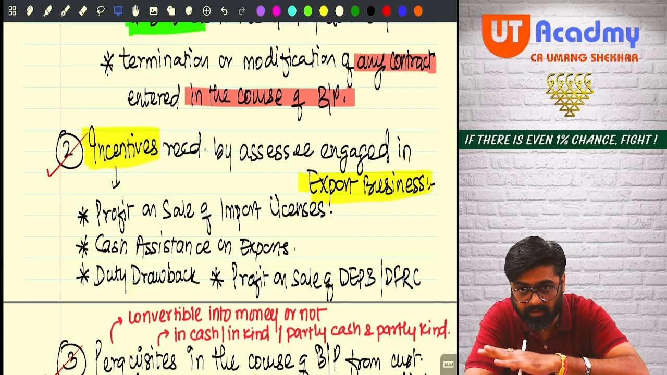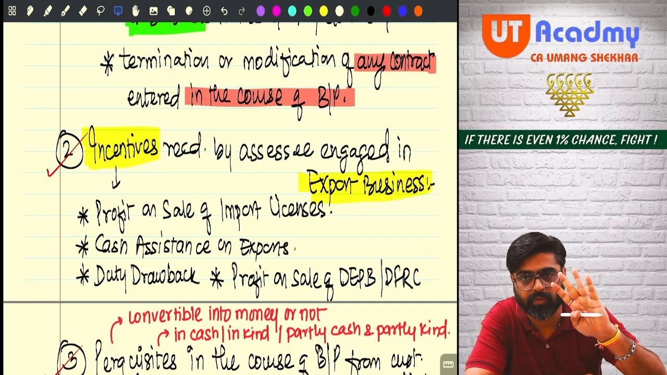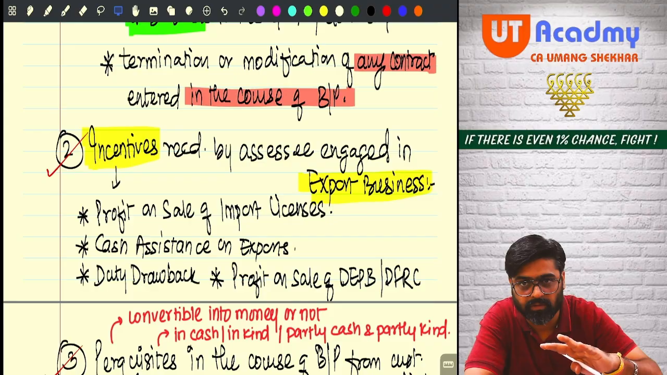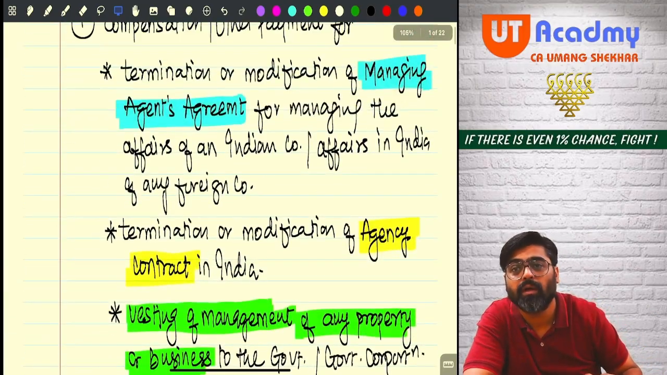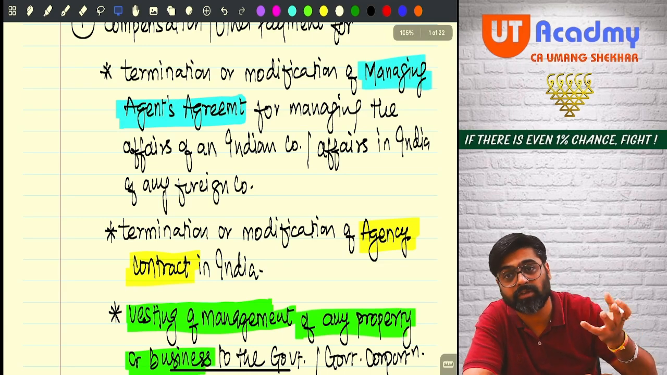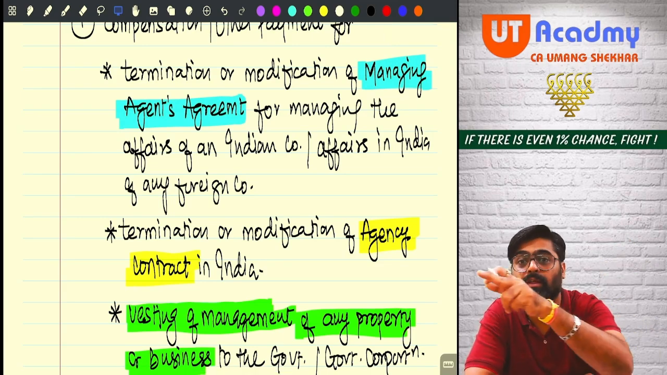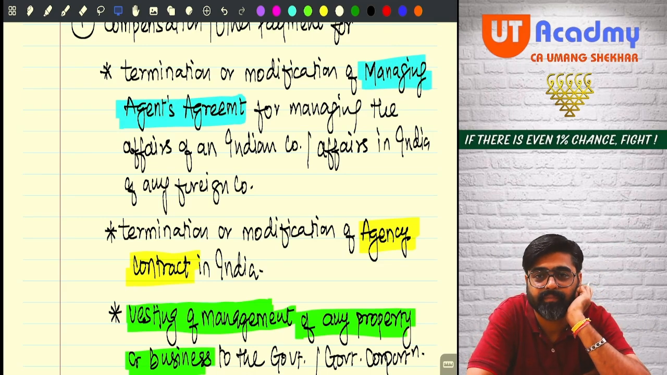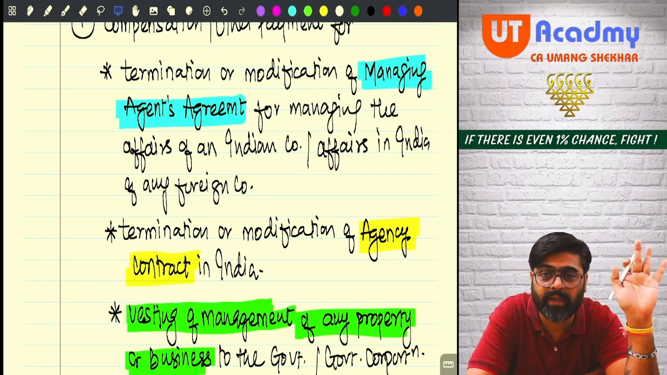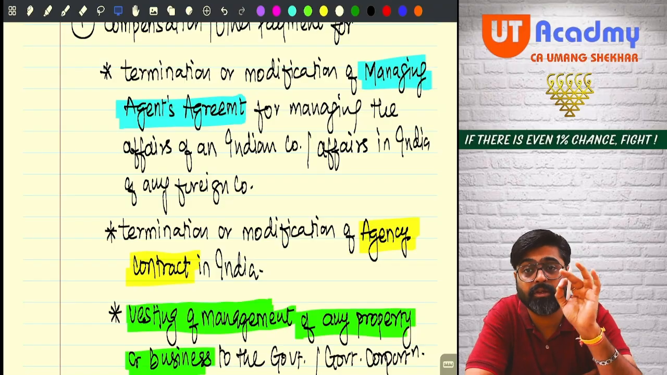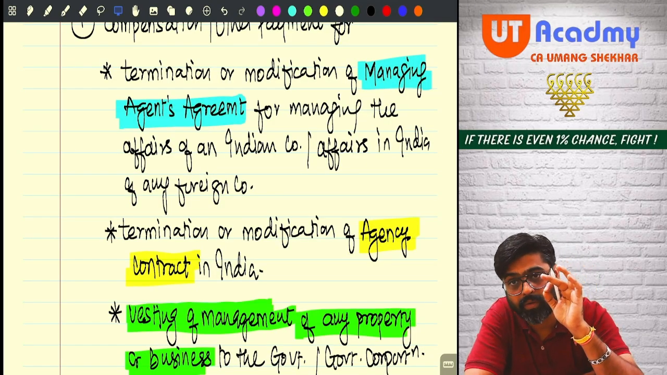Now for all these four reasons, you are receiving compensation or any other payment. Then that compensation, that other payment will be treated as your PGBP income. You cannot bring this income under any other head except PGBP. This will fall under the PGBP head only.